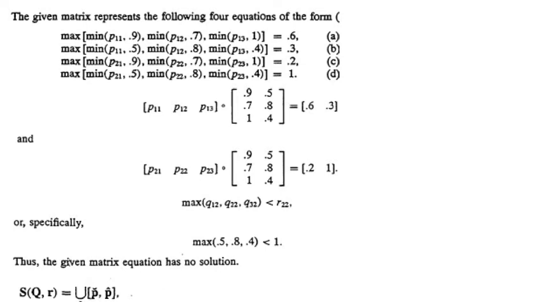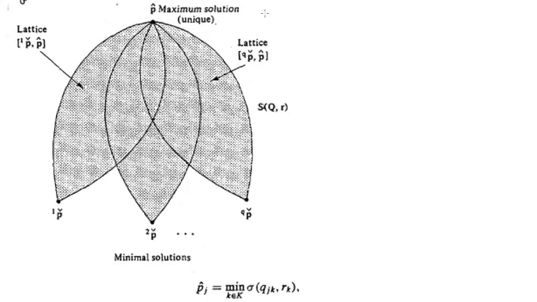Now let the solution set S(Q,R) be denoted as the union of P tilde and P cap. The maximal solution, denoted by P cap, is unique, and there exist several minimal solutions denoted by P tilde.